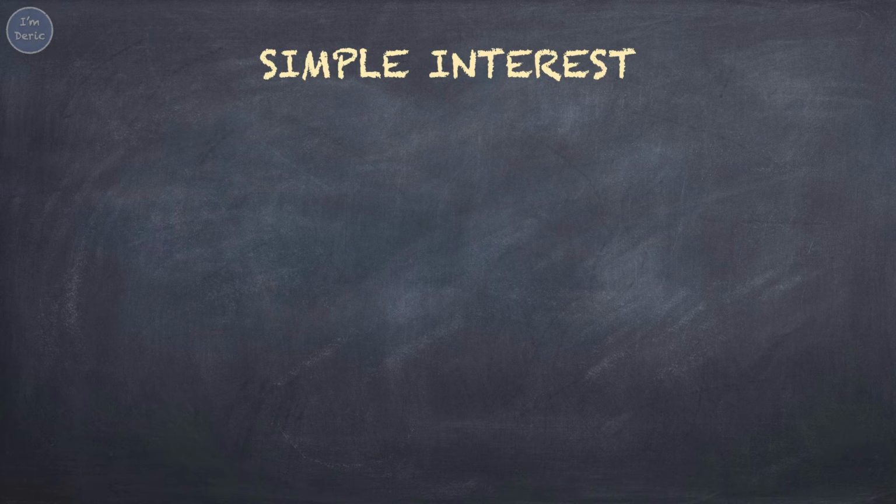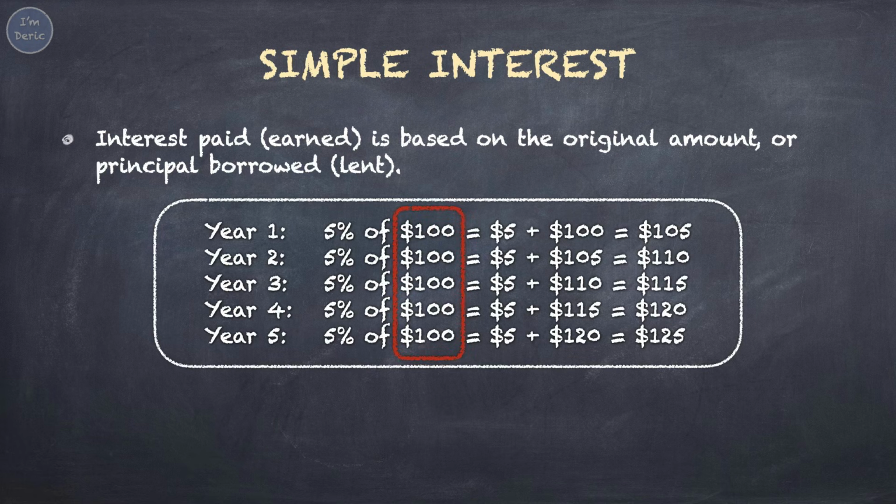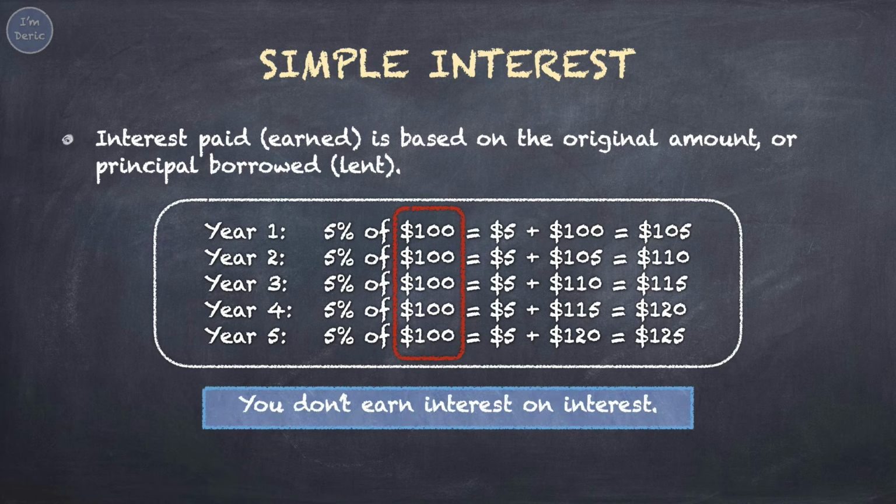Next, there are two types of interest. First is simple interest. Interest paid or earned is based on the original amount, or principal borrowed or lent. As shown in the table, every year the interest is calculated based on $100, which is the original principal. So, you don't earn interest on interest.